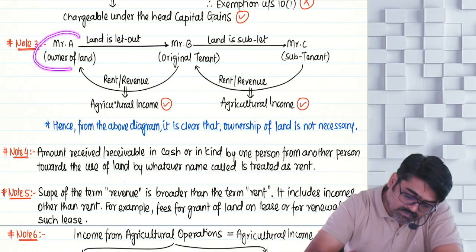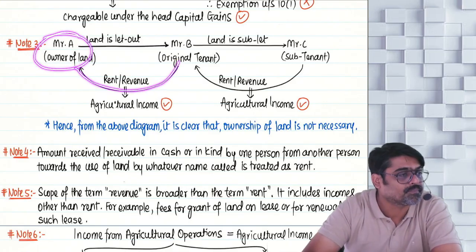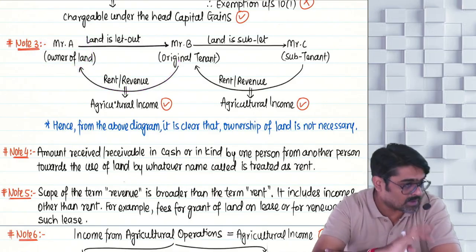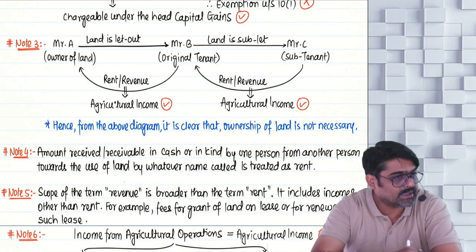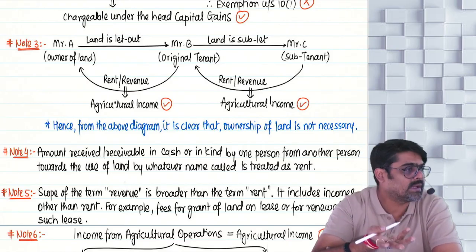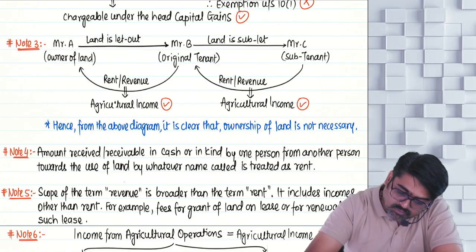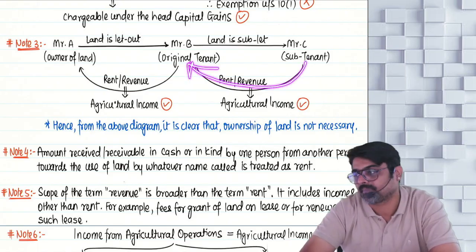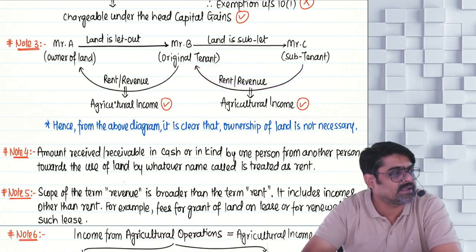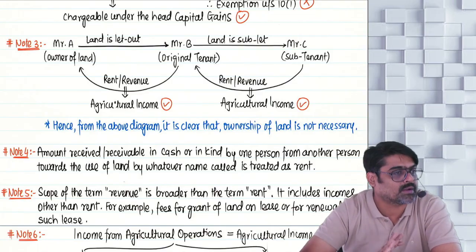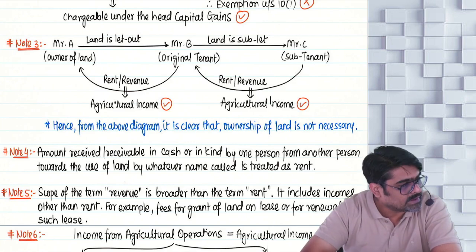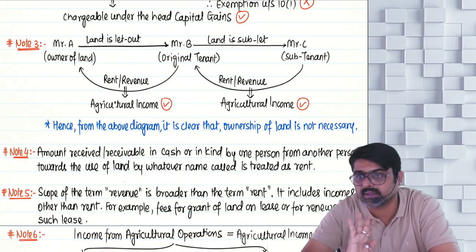So whatever rent Mr. A will receive from B is for a land which is situated in India and used for the purpose of agriculture. Whatever rent Mr. B will receive from Mr. C will be treated as agricultural income for Mr. B, even if he is not the owner. Why? Because the rent is for a land which is situated in India and used for the purpose of agriculture.